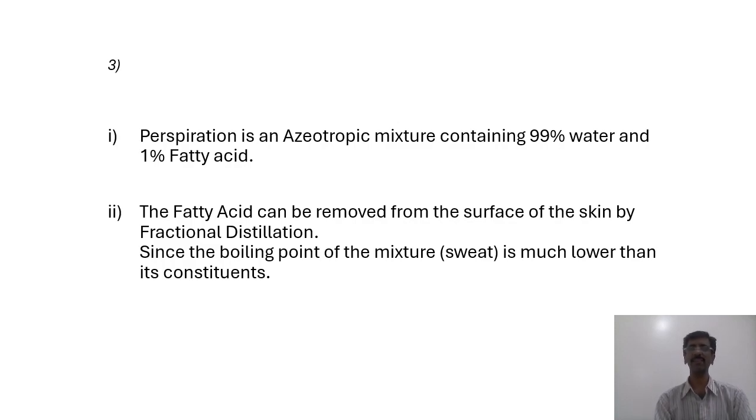Alright, so these are, my dear friends, certain applications with respect to azeotropic mixtures. So I hope you have understood this session where we spoke about zeotropes, which we correlate with ideal solutions, and then we talk about azeotropes, which we correlate with non-ideal solutions. We considered the 5 important characteristics of azeotropes, and then we discussed few of the applications of azeotropes.